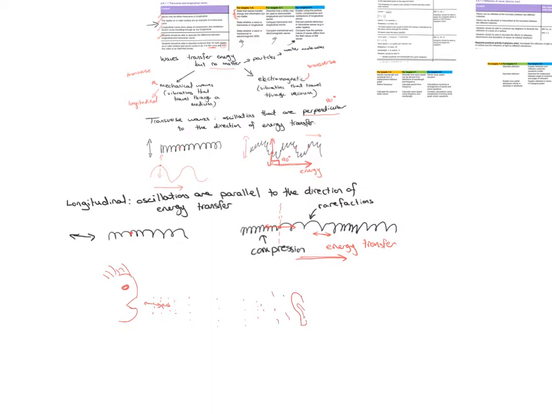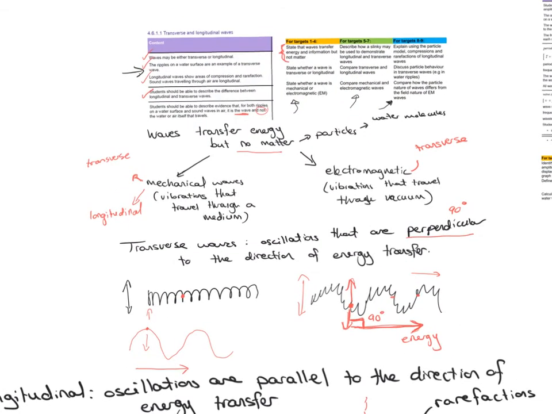We'll get to that near the end, but you should be able to describe how particles are behaving in that process. So this particle, for example, right here, will not end up being in your ear at all. It will stay there and just keep vibrating back and forward in this position. The same with every single particle. No one particle will end up being in your ears. You should be able to discuss particle behavior in transverse waves, and I will get to this last bit near the end of the topic. So let's move on to the next bit.